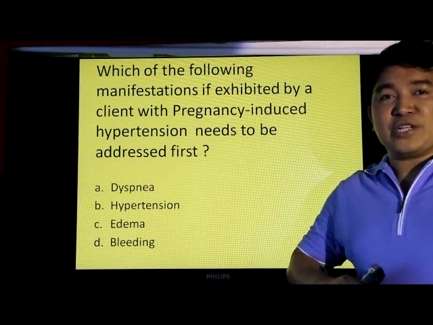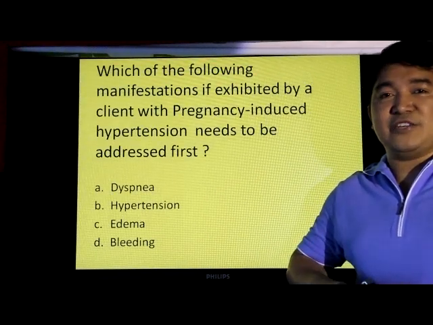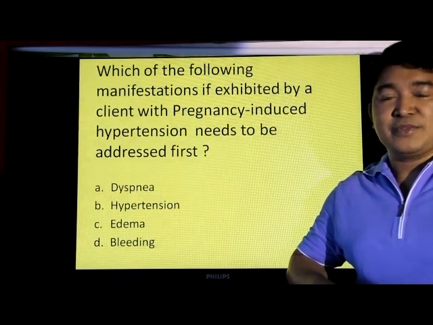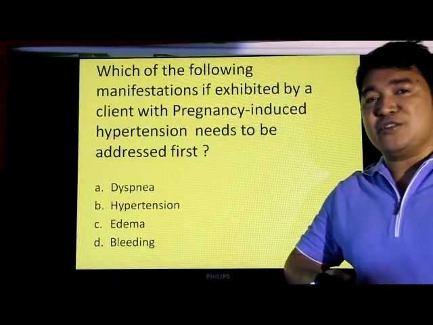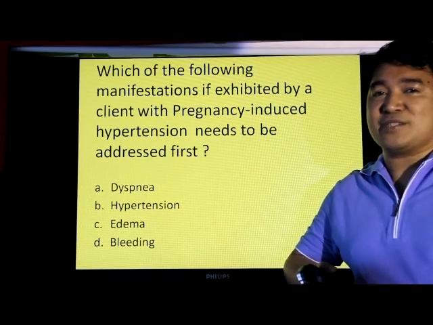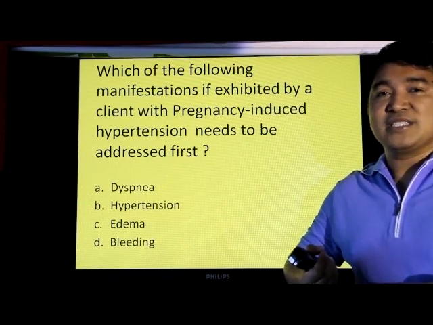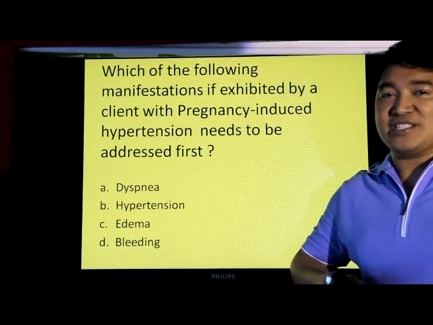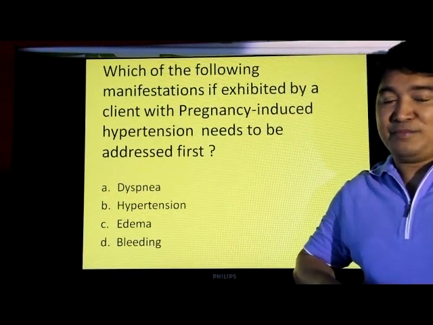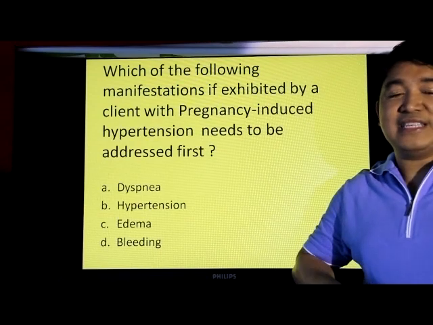But the most important of all is the symptom that's indicative of a potential complication. Always remember, HELLP syndrome, that could be a complication of pregnancy-induced hypertension, is characterized by H, hemolysis, EL, elevated liver enzymes, and LP, low platelets. Thus, you have the acronym HELLP. So the answer for this question is D.